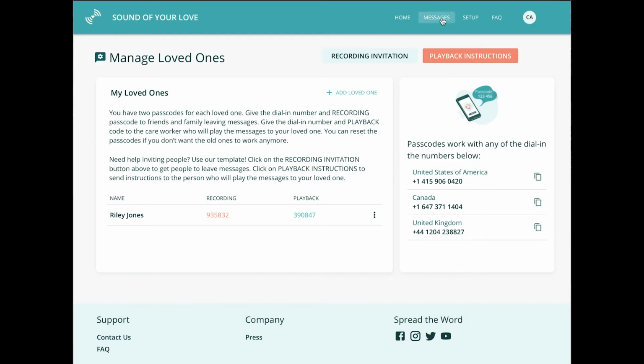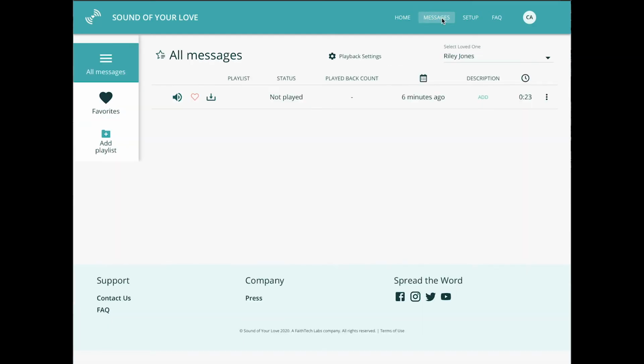All the messages people record can be seen on the Messages page. The messages will play back for your loved one in the order you see here, with the newest message playing first.